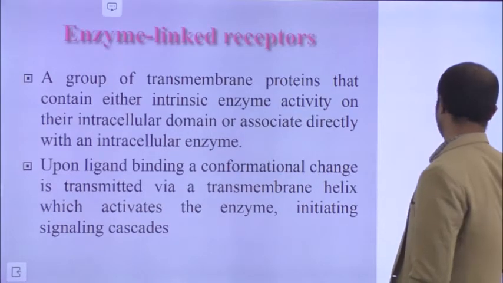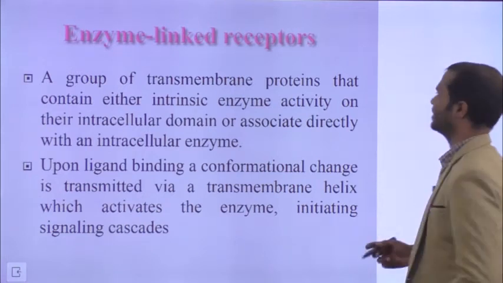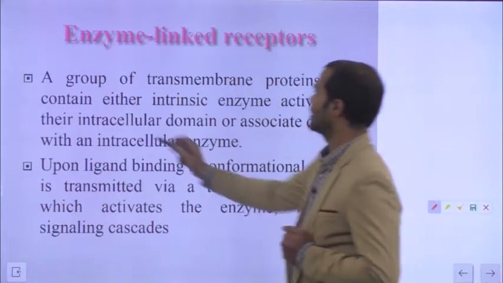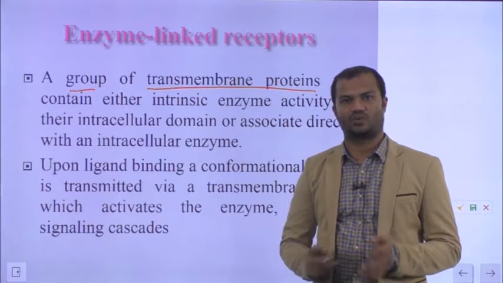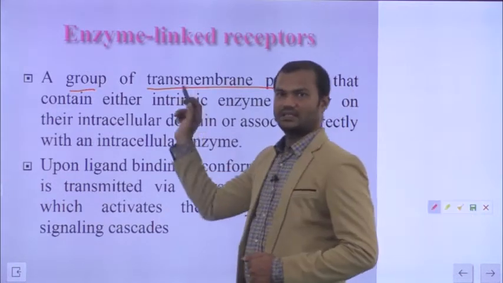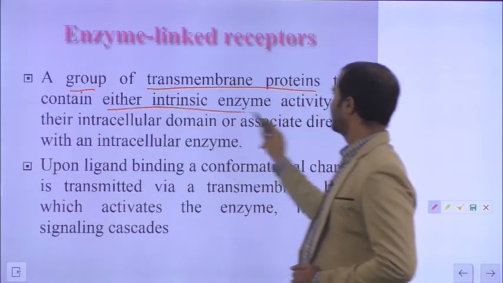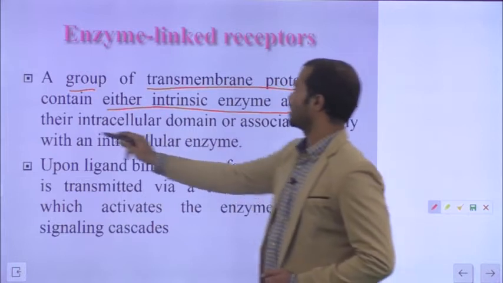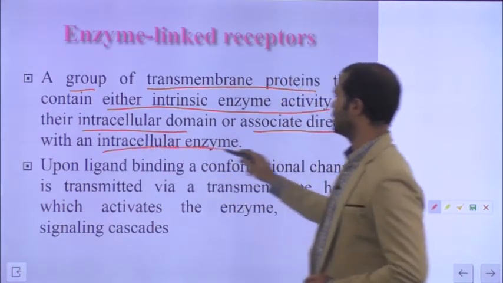So the first thing is, what are enzyme linked receptors? Enzyme linked receptors are a group of transmembrane proteins. As you all know, almost all receptors are transmembrane proteins. These enzyme linked receptors either contain intrinsic enzyme activity on their intracellular domain or associate directly with an intracellular enzyme.